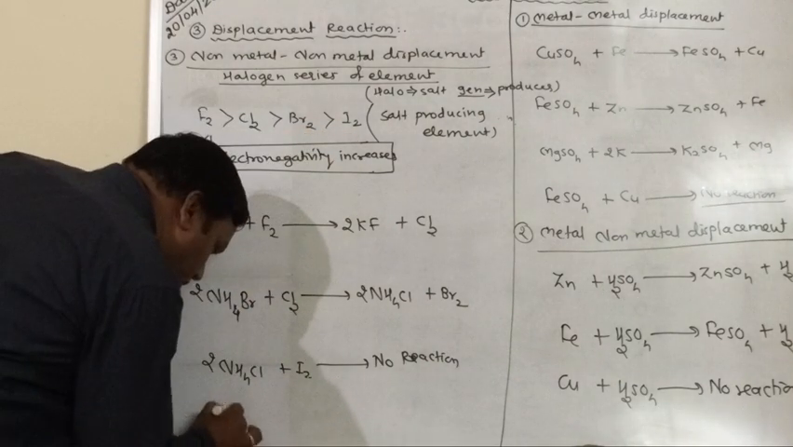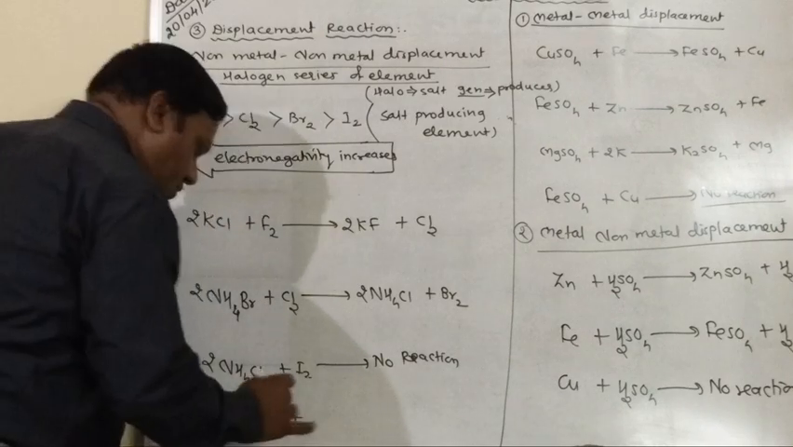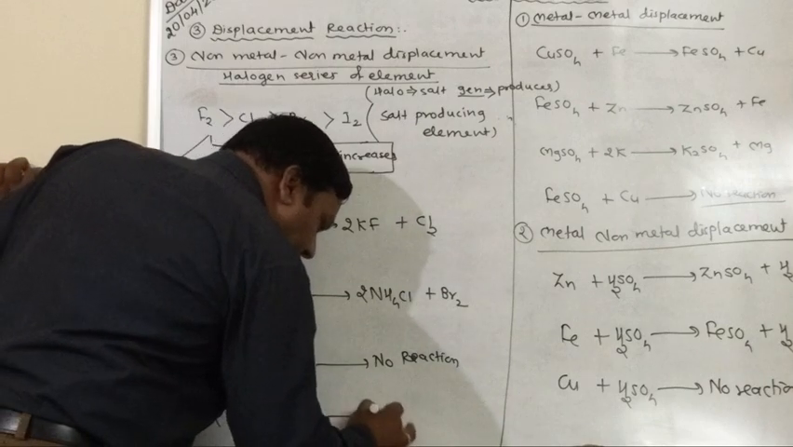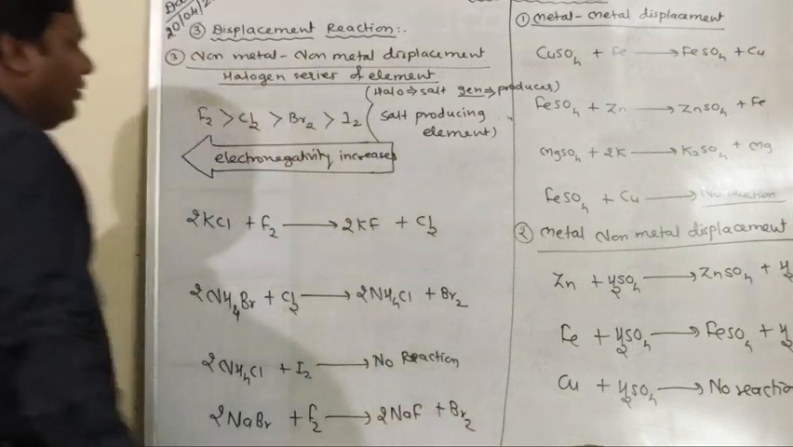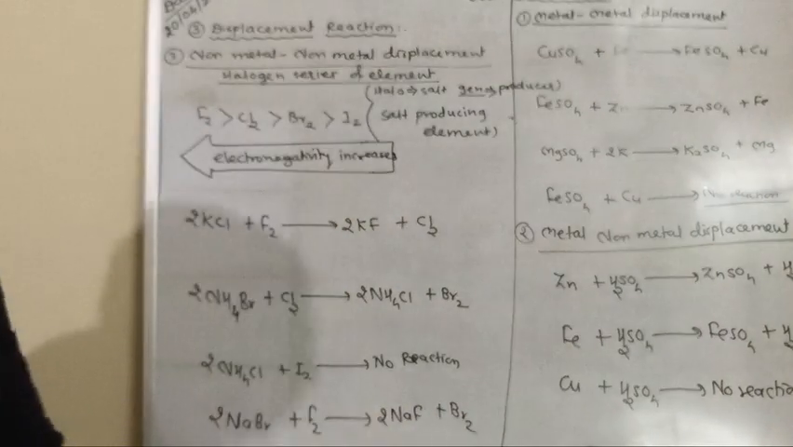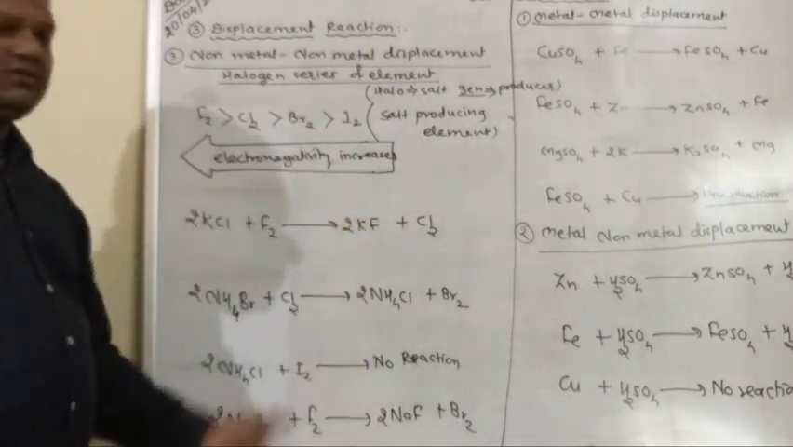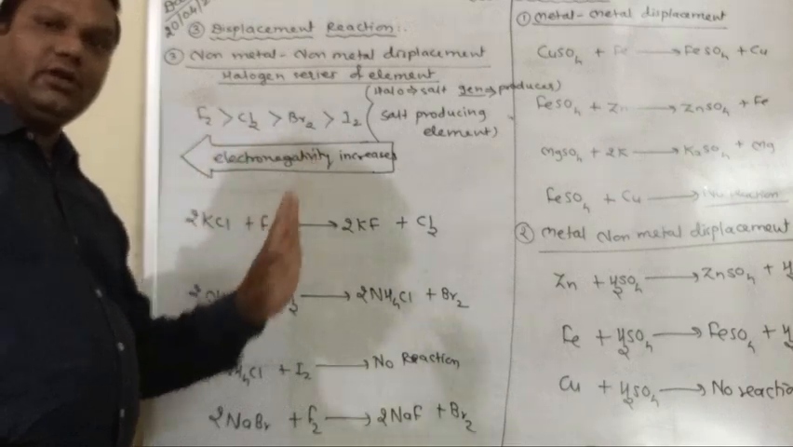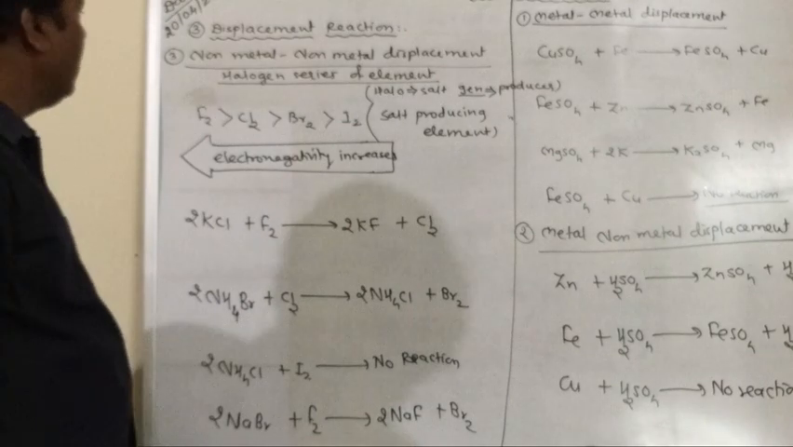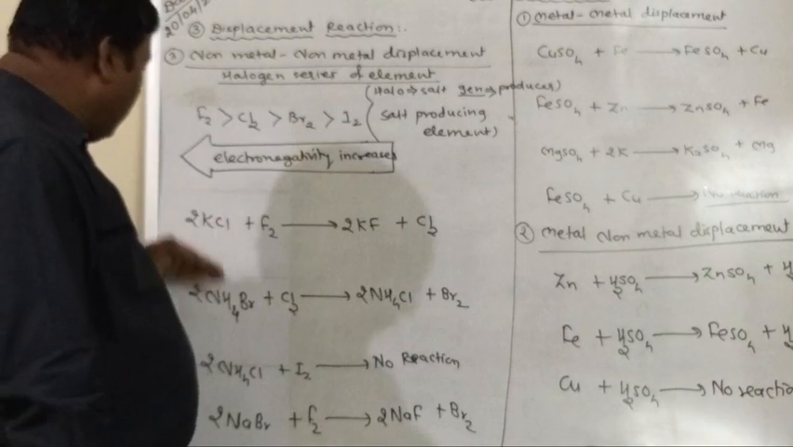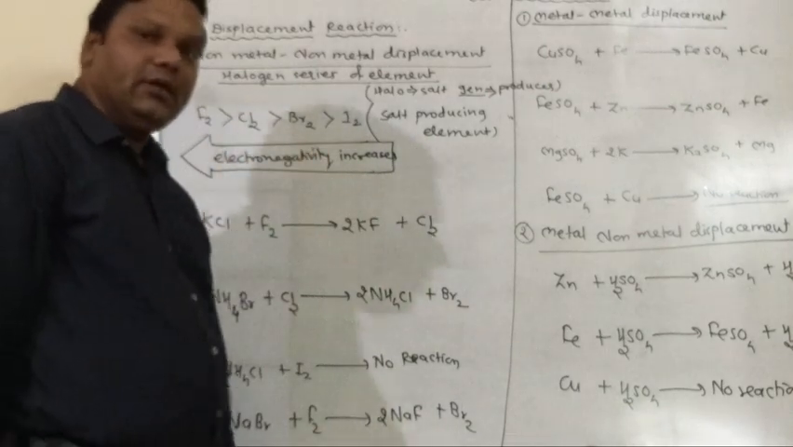Suppose we take sodium bromide and react it with fluorine, you will get sodium fluoride and bromine. So these are non-metal displacement reactions. It is very simple. It is based on reactivity, which is based on electronegativity. We just took one series, the halogen series. Any doubt? So in this salt, the less reactive halogen is replaced by the more reactive halogen.